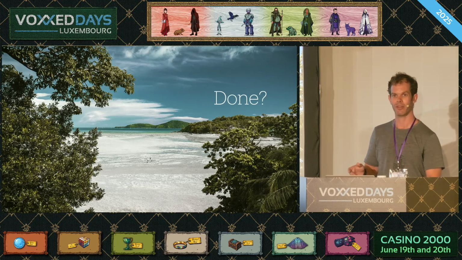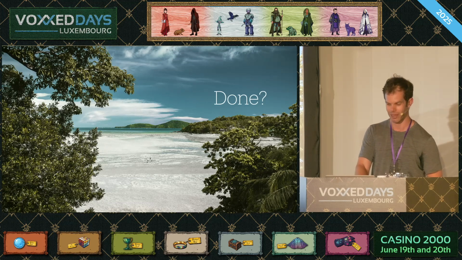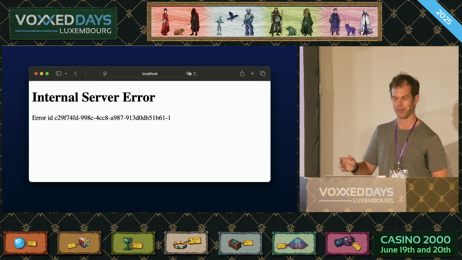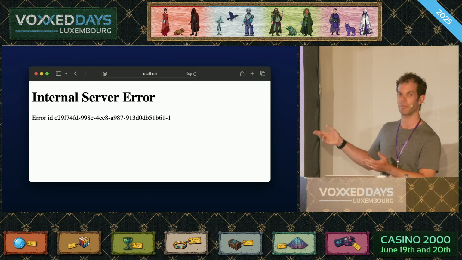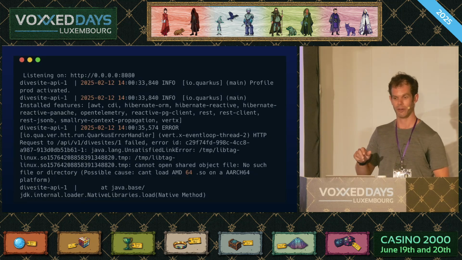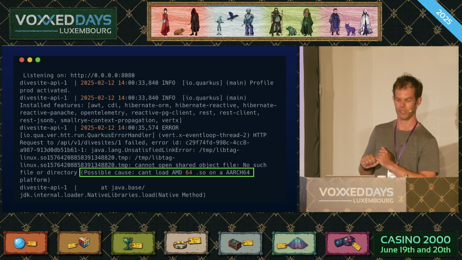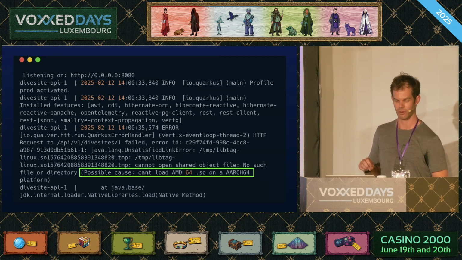And then you remember, this thing runs in Docker, and because there was weird low-level stuff in here, you should probably actually make sure that the Docker build runs before pushing it into production. So you fire up Docker Compose, hit the same sample endpoint, and are confronted with another error, but in this case, a bit more opaque because we're in prod mode now. But if we jump over to the console and squint a bunch, we get something that's helpful. We can't load an AMD64 shared object on an AArch64 platform. So it's a fairly obvious hint this time.